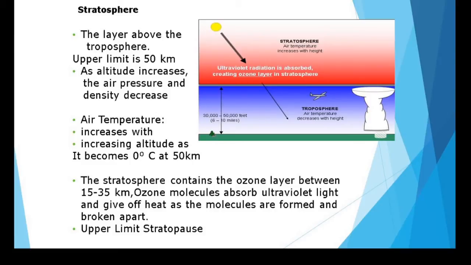The stratosphere contains the layer known as the ozone layer between 15 to 35 kilometers. Ozone molecules absorb ultraviolet light and give off heat as the molecules are formed and broken apart. The upper limit of the stratosphere is known as stratopause.